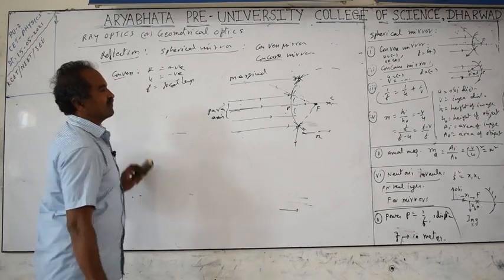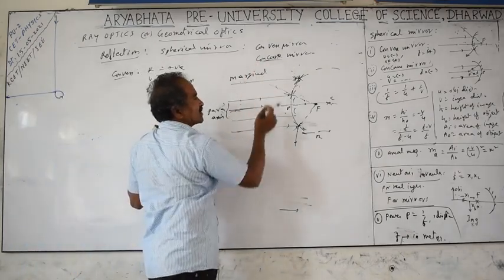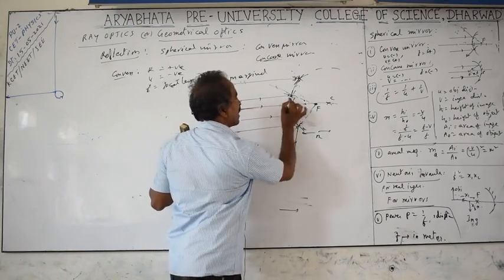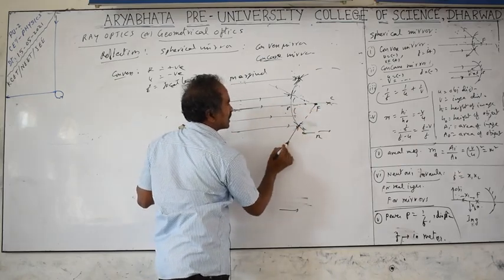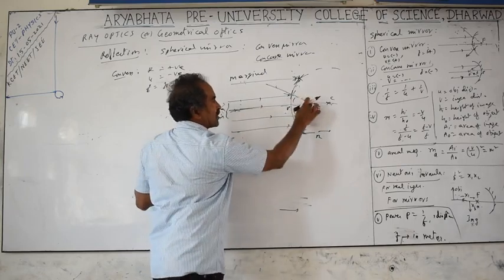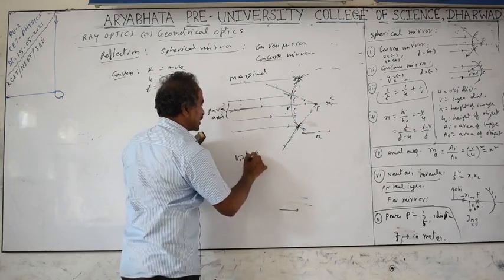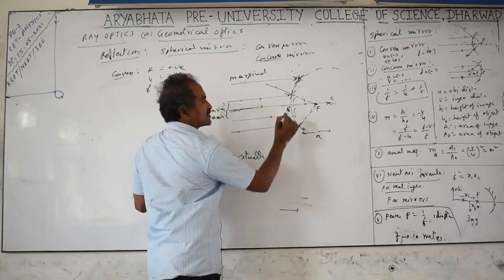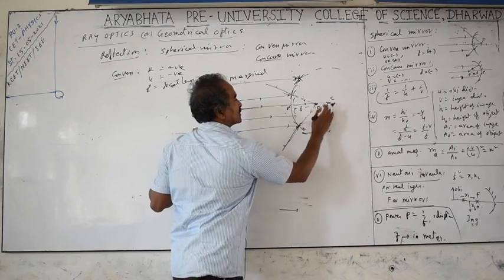The angle of incidence and reflection increases from paraxial to marginal rays, so the light ray deviation also increases. The paraxial rays are not passing through the mirror, they just reflect backwards. When they reflect backwards, if extended in the backward direction, they appear to meet on the principal axis. This is apparent, not real. Whatever appears but is not real is called virtual. They are virtually meeting, not really meeting. So the meeting point itself is called the focus, and the distance from the pole to the focus is called the focal length.